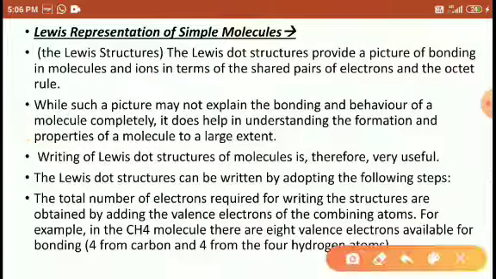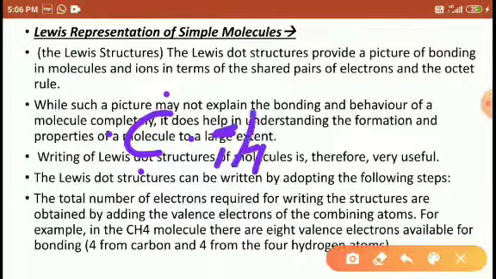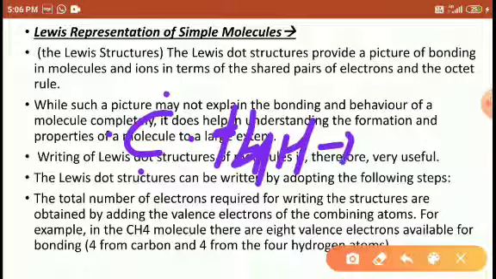For example, if I use carbon with valence electrons 4 and combine it with 4 hydrogen, the carbon combines with 4 hydrogen: carbon has 4 valence electrons and hydrogen has 1 valence electron.